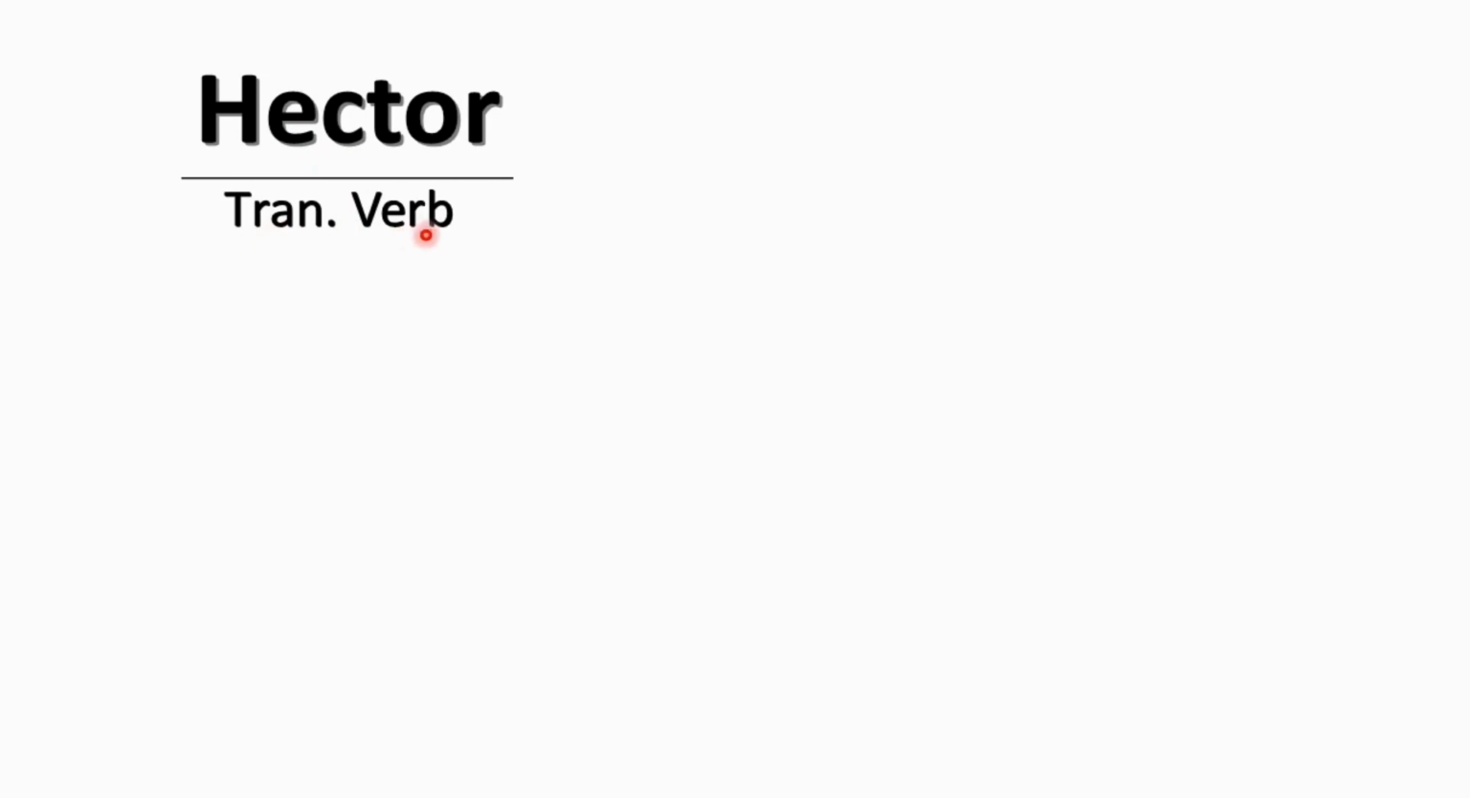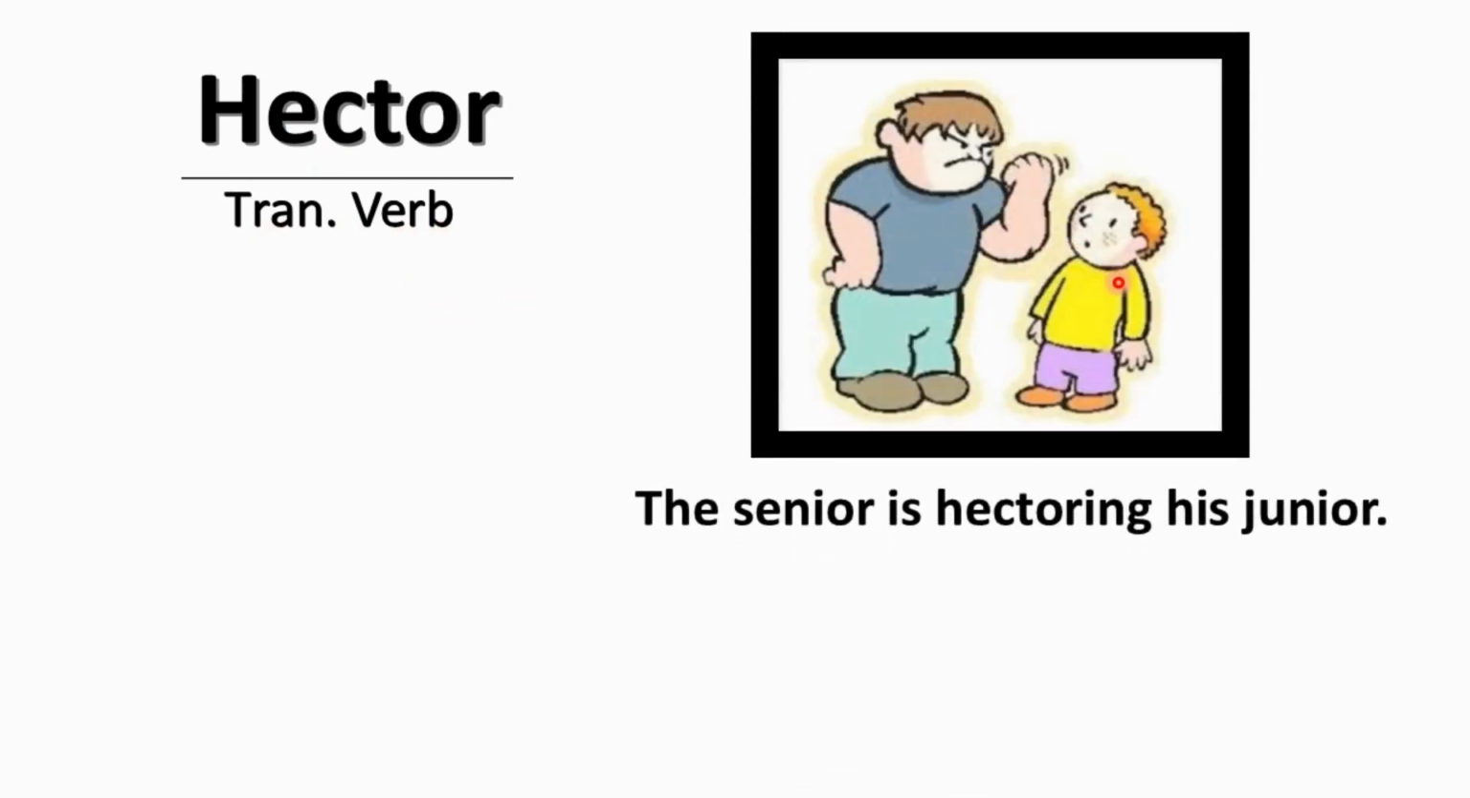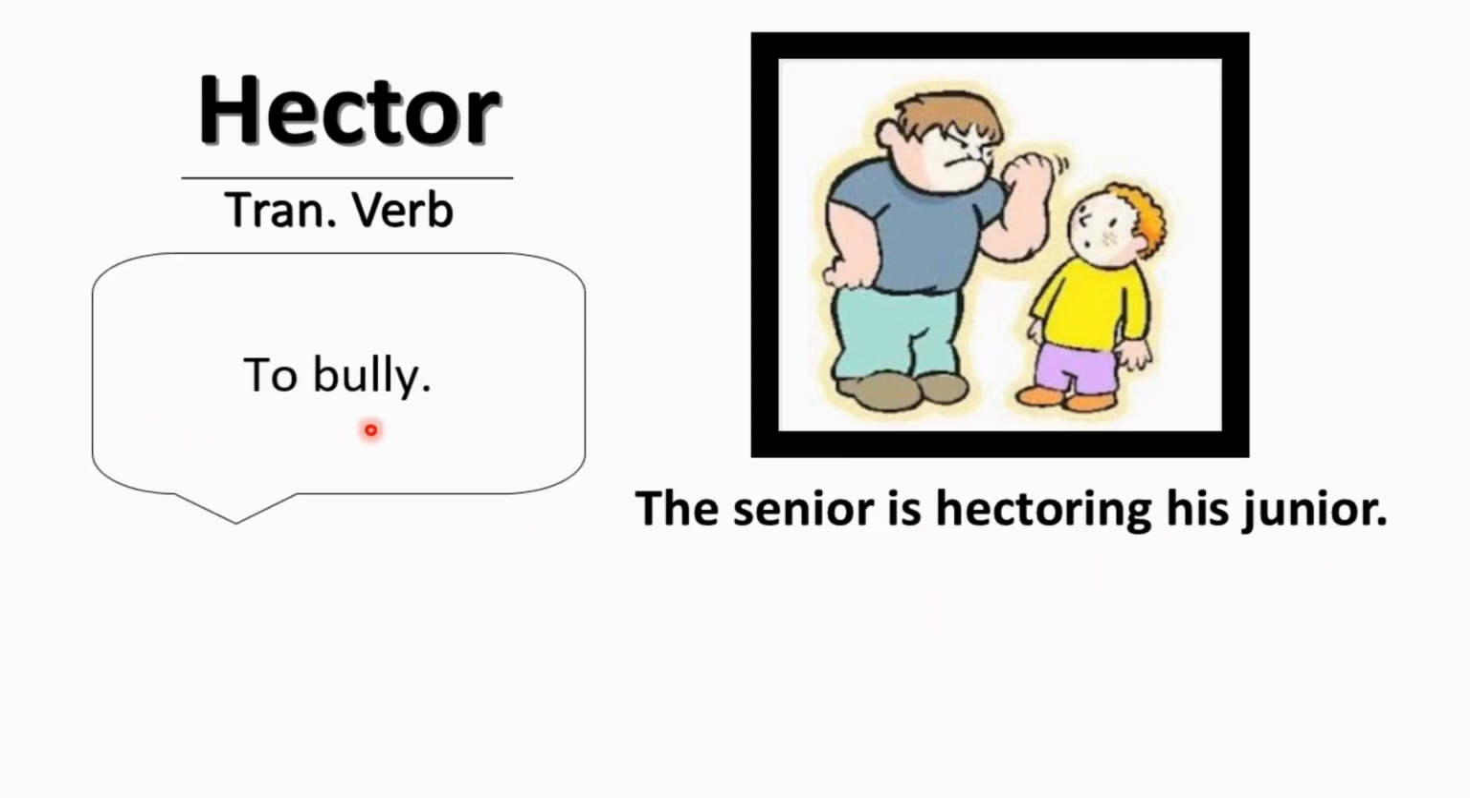The next word we have is hector. Hector is a transitive verb. Okay, now he is a senior and he is a junior, and this is the college, for example, and the senior is hectoring his junior. So what does hector mean? Hector means to bully. As in many of the colleges, what seniors do, they hector their juniors.